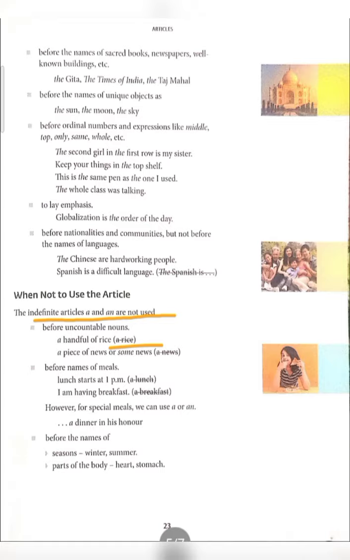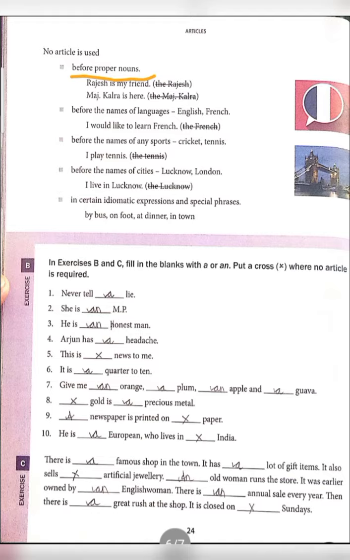Heart and stomach. Now let's learn when not to use the article the. When you are talking about a proper noun, you can't use the article the. For example, Rajesh is my friend. I can't say the Rajesh is my friend. It is wrong. Whenever we are talking about any proper name, we can't use the article the. It's very simple. Before the name, don't write the.